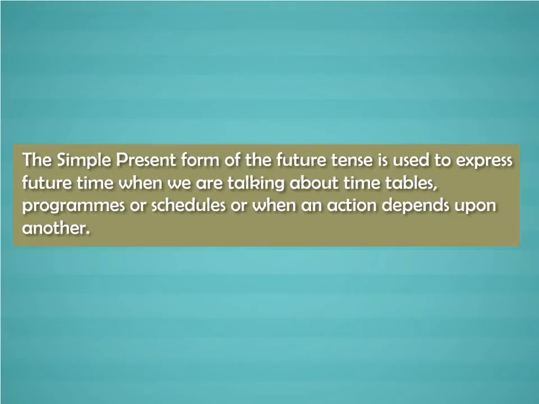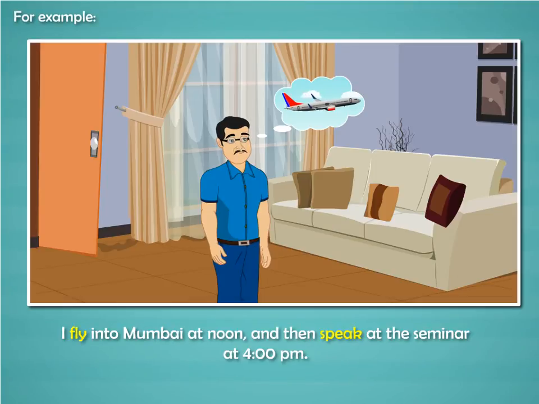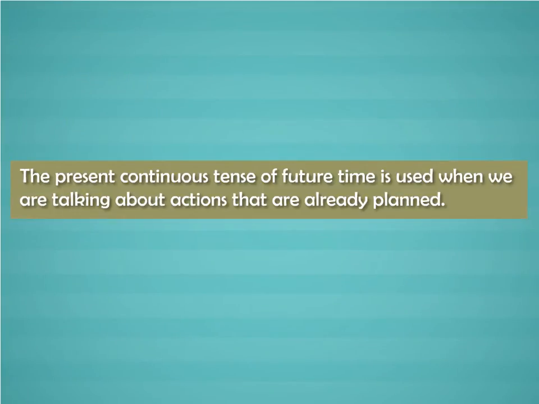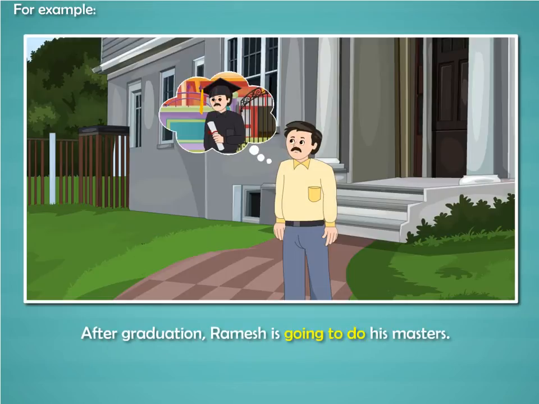The simple present form of the future tense is used to express future time when we are talking about timetables, programs or schedules, or when an action depends upon another. For example, I fly into Mumbai at noon and then speak at the seminar at 4 p.m. The present continuous form of future time is used when we are talking about actions that are already planned. For example, after graduation, Ramesh is going to do his masters.